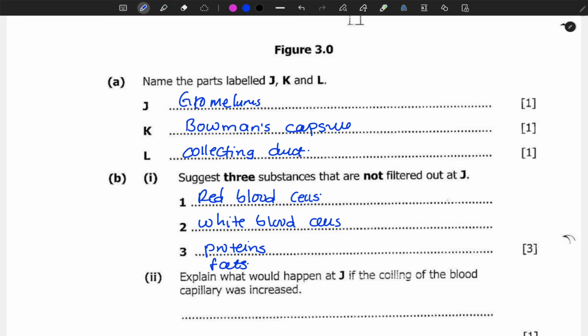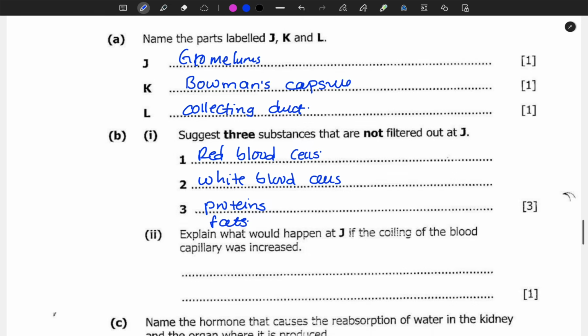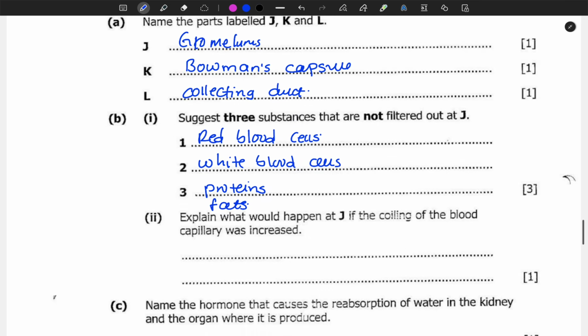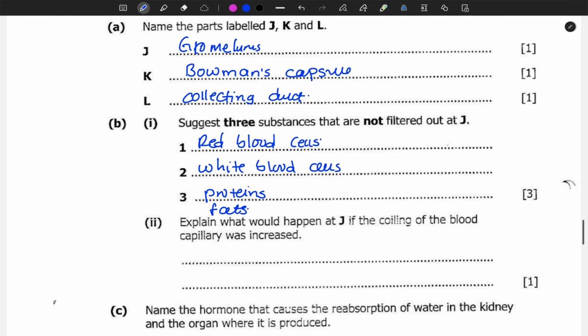To answer this question easily, what cannot pass through the glomerulus are those that are in larger sizes.